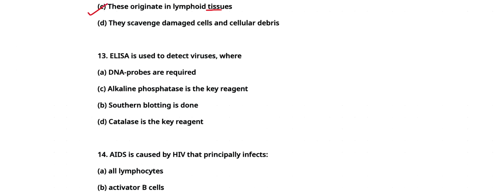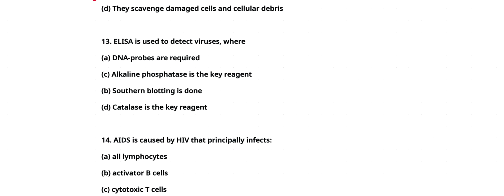Question number 13. ELISA is used to detect viruses where A. DNA probes are required. B. DNA probes are required. Alkaline phosphatase is the key reagent. C. Southern blotting is done. D. Catalase is the key reagent. Answer will be